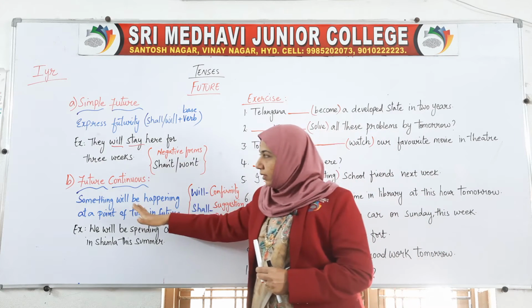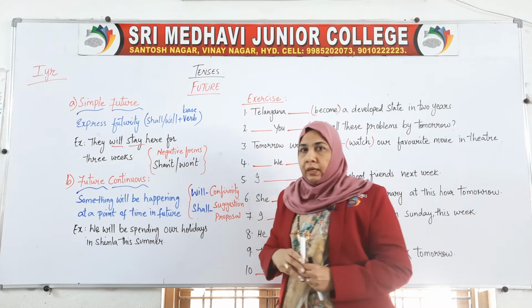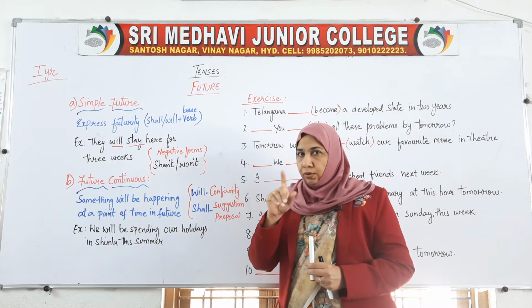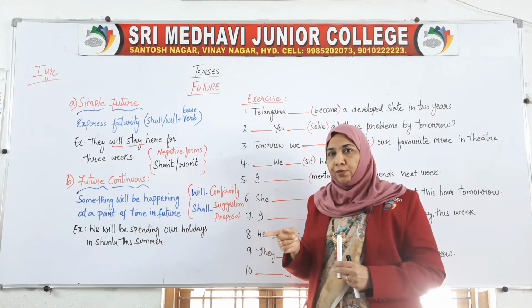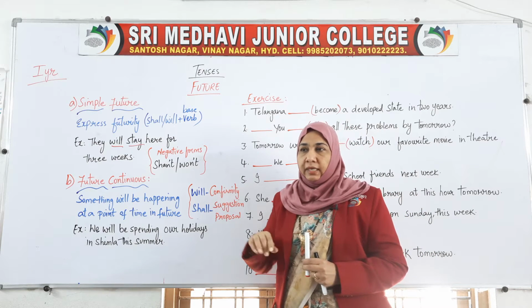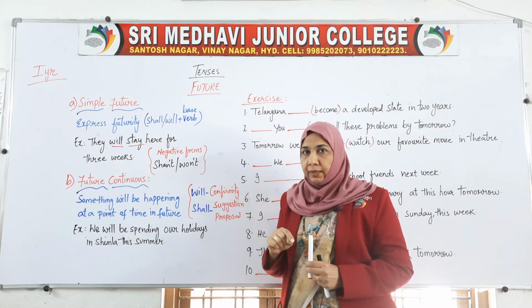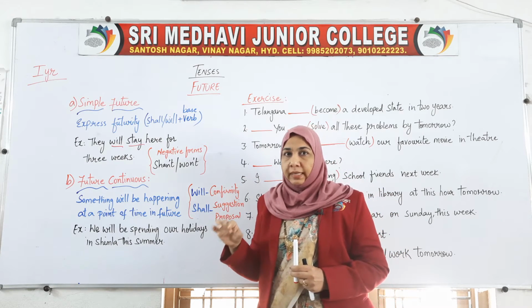First let me complete the explanation of future continuous tense. As in the continuous tense, we have to add the ing form. The ing form is known as the gerund form. We know very well that in continuous forms we put ing to show the continuity of the work done.